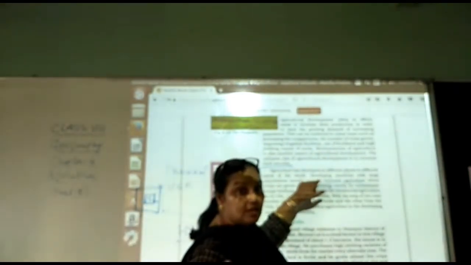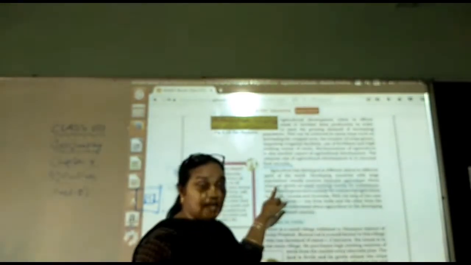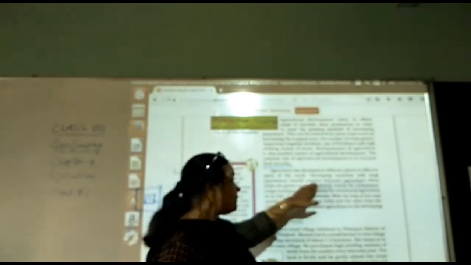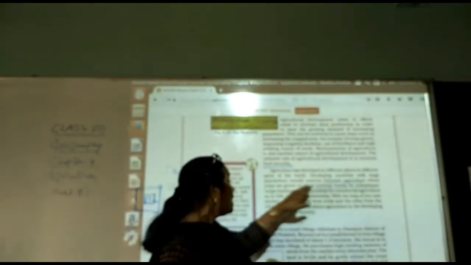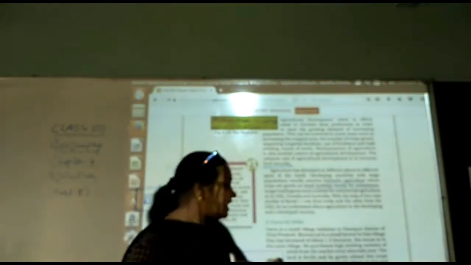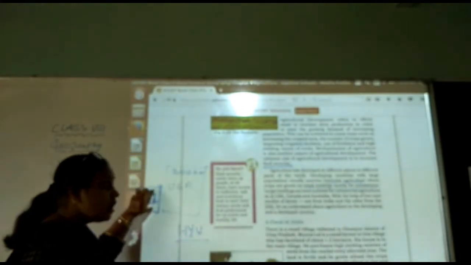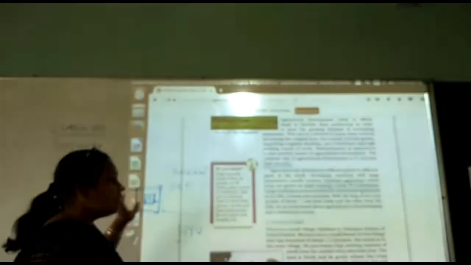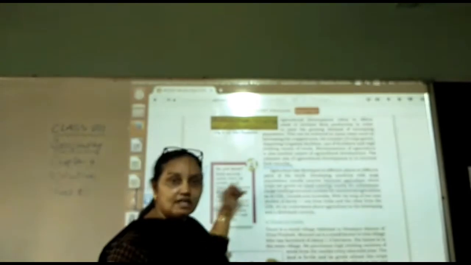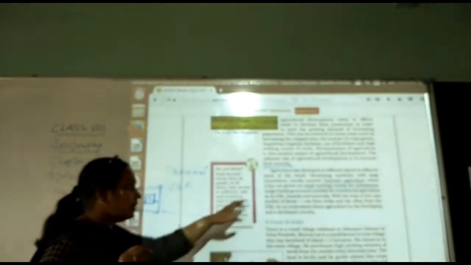A developing country such as India, with a large population, usually practices intensive agriculture, where crops are grown on small holdings. Yes, this is a small holding, mostly for subsistence. I hope this has been clear to you all.